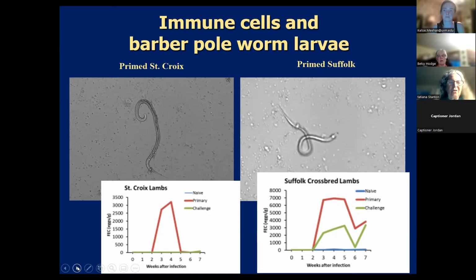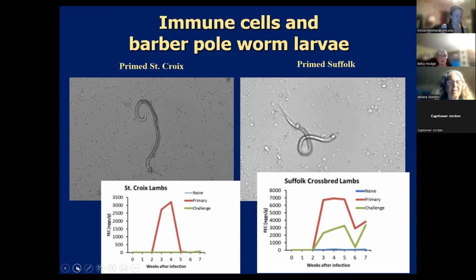And then 2 weeks later, the worms had become adults and started to lay eggs. And the worm counts went way up until they got to about 3,000 worm eggs. And then the animals realized that, wait, I've been infected. And they mounted an attack with their immune system, and the egg load went way down. And then blue, which you can't see, are lambs that weren't infected at all with the barber pole worm. And then the green are the second time these lambs were infected. So this is the first time they were infected.